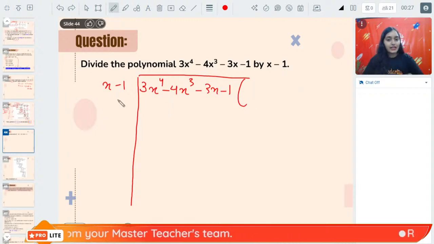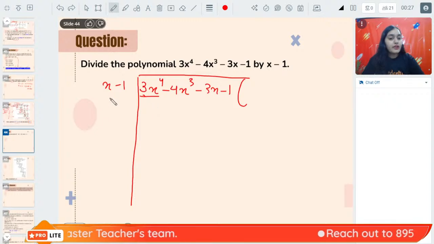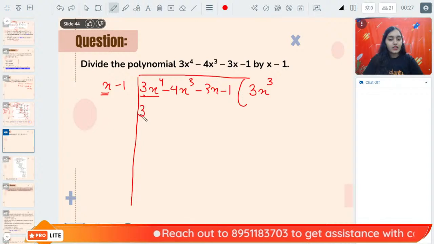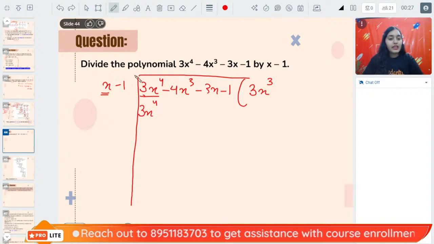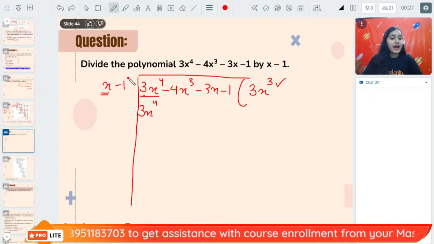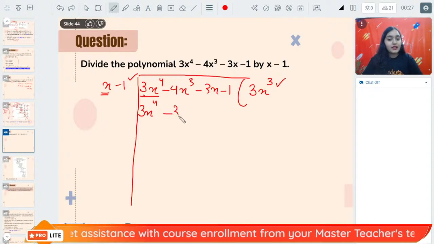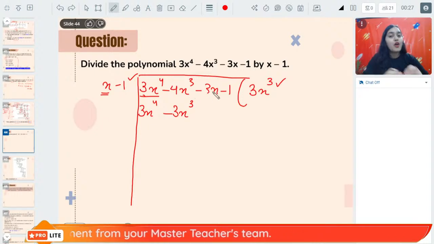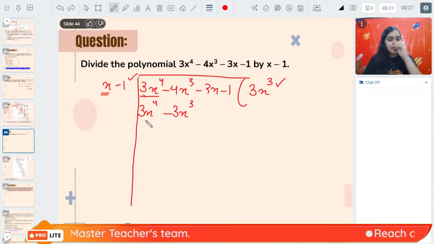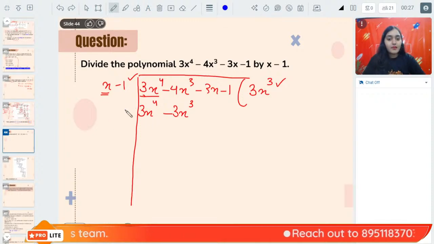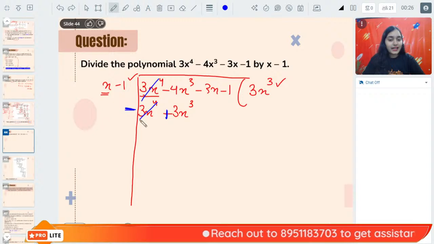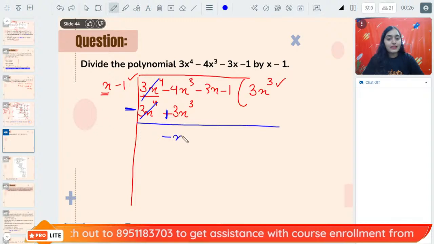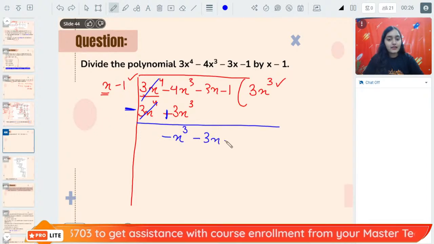Okay. Let's start dividing. 3x to the power 4 divided by x is what? 3x cube. Now 3x cube multiplied by minus 1 is minus 3x cube. Right? Multiply the quotient with the other term of the divisor, right? Now change the sign. When you change the sign, minus plus, this will get cancelled and you will get minus 4 plus 3. It will be minus x cube minus 3x minus 1.